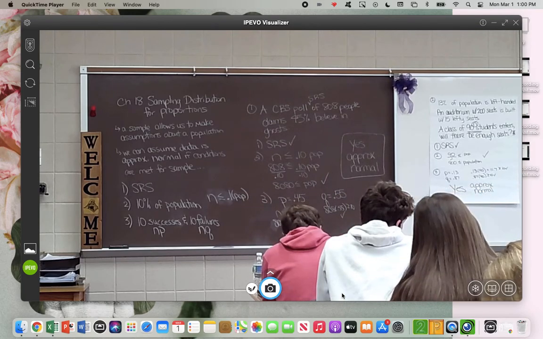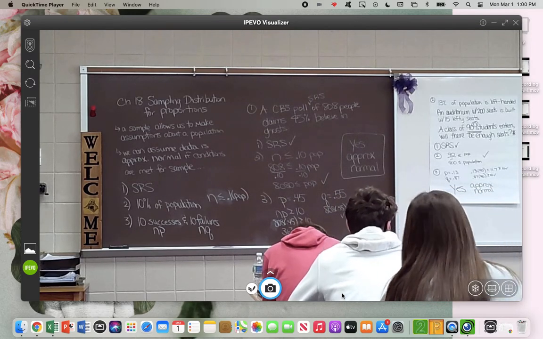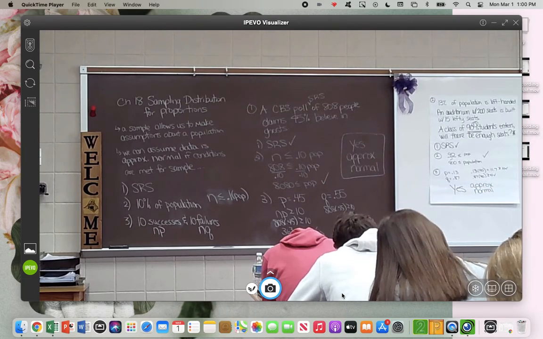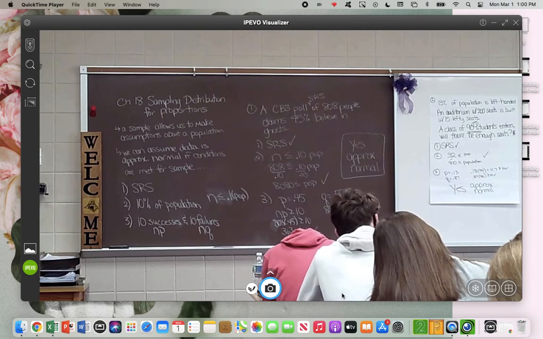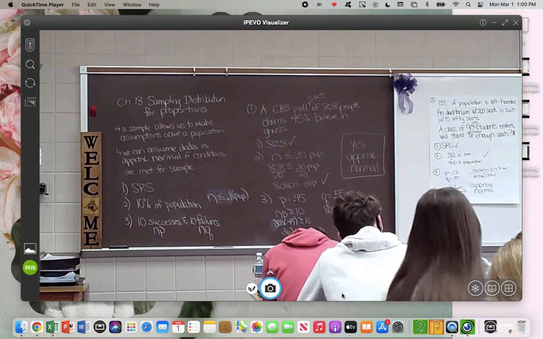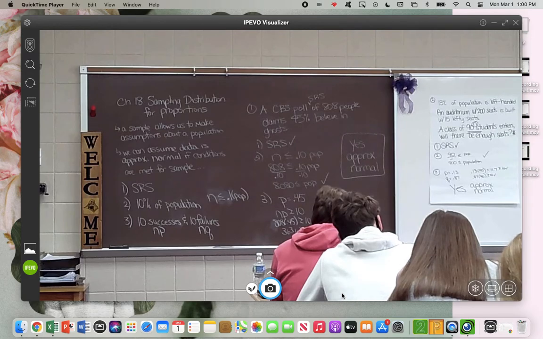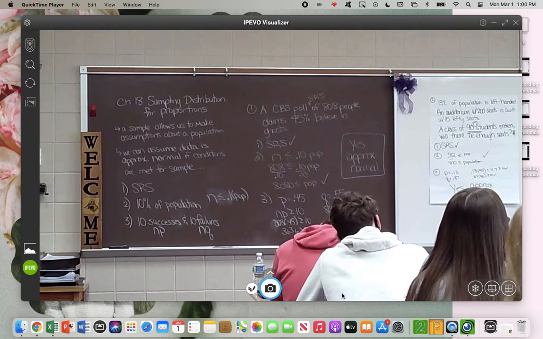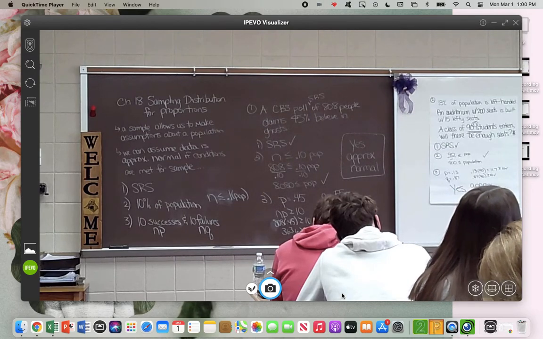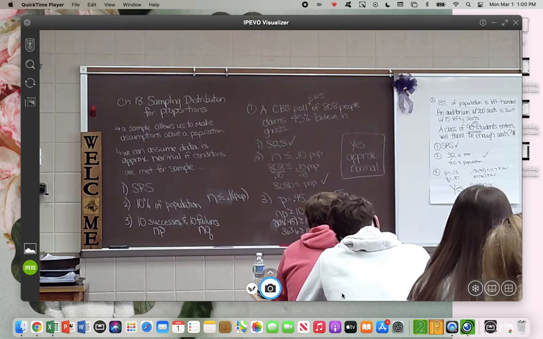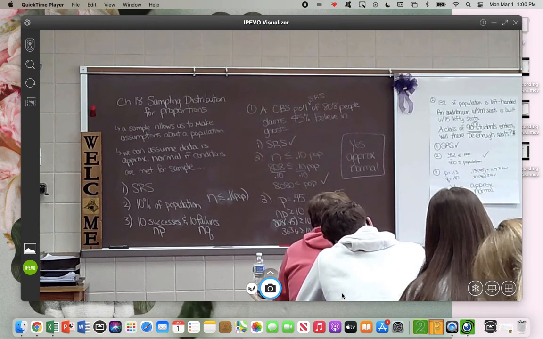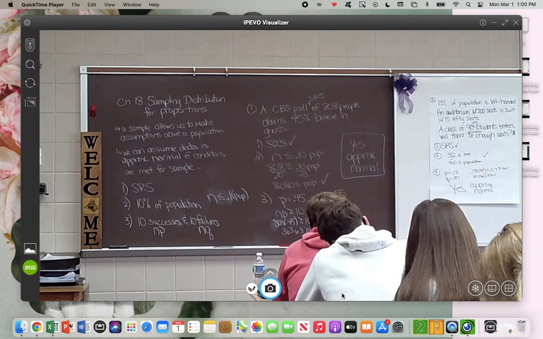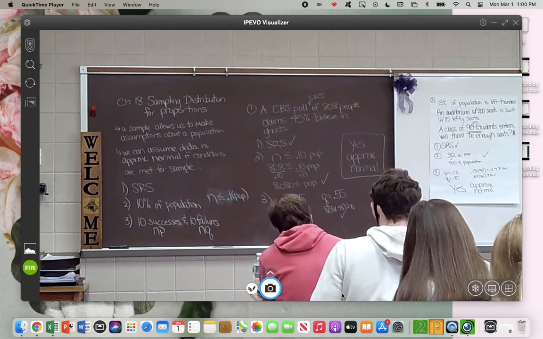Normally, we like the probability of success to be in the middle, and we have our little bell curve. In this case, we have lots of successes, not as many failures. So we're expecting the number of successes to be about here. So is this skewed left or skewed right? And there we have it.